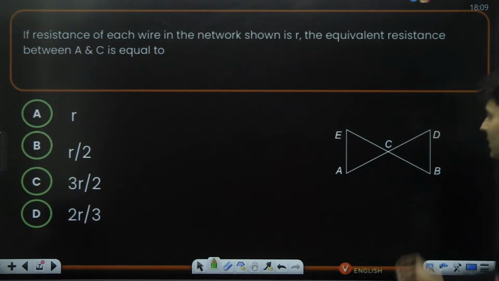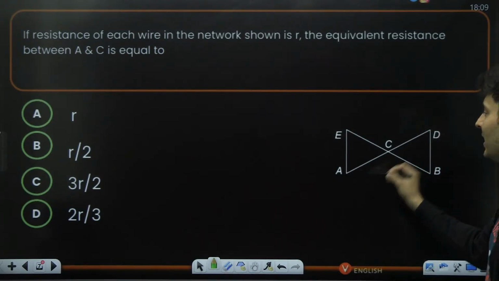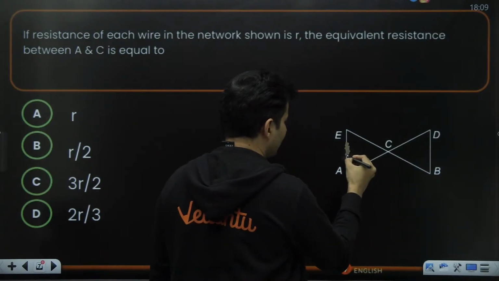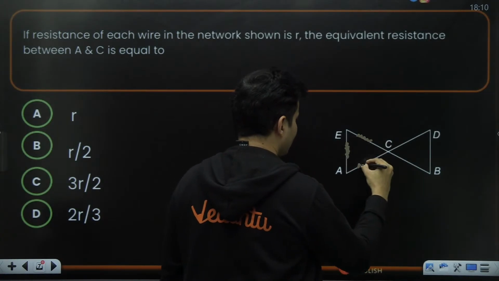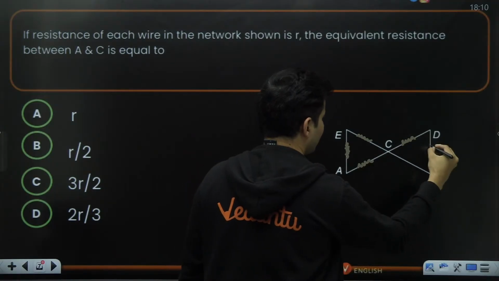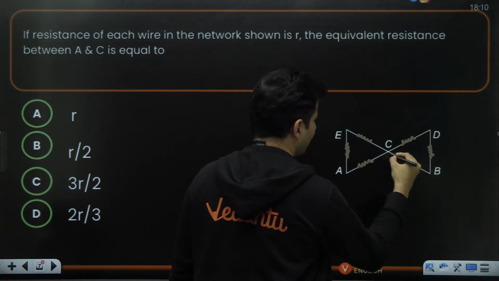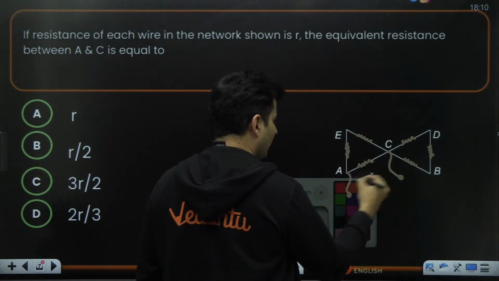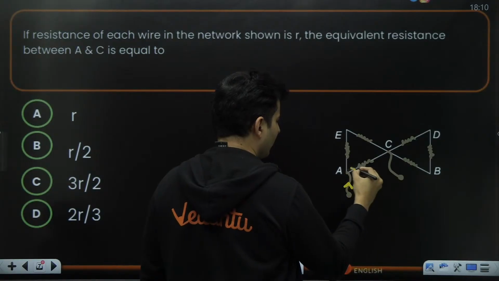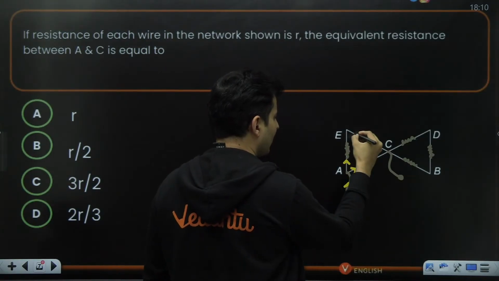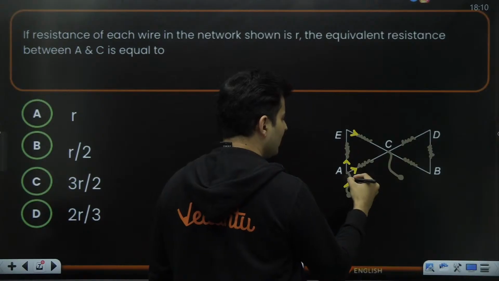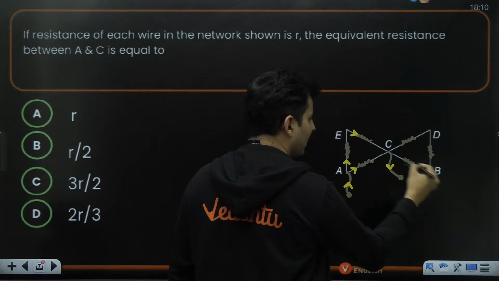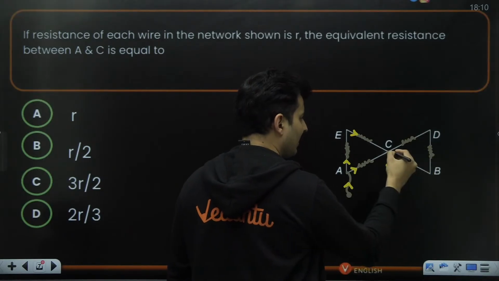Okay, what about this? The question is the resistance between A and C. You might as well think as if there is a resistor here, here, here, here, and here. C is this point, A is basically this point. If the current enters here, it will get distributed here and here. That same current will go here, obviously, and again it will come back finally from this point. I don't think the current can go here because even if it goes, it is coming back at the same point.